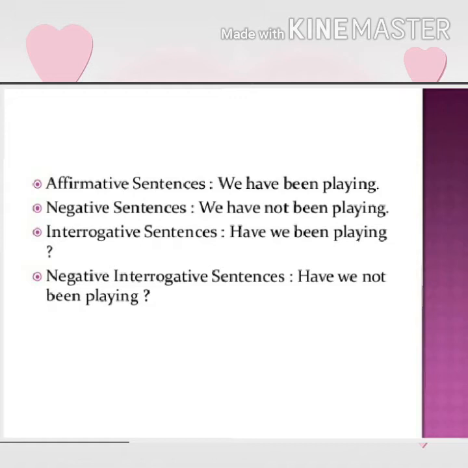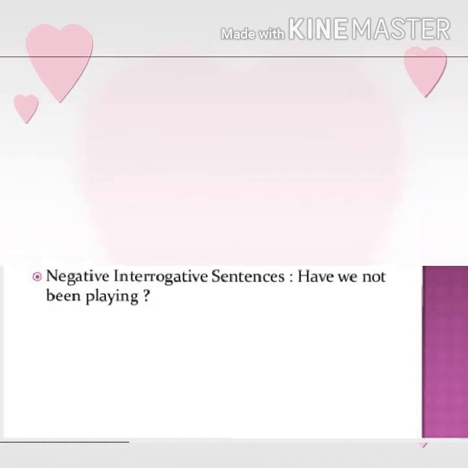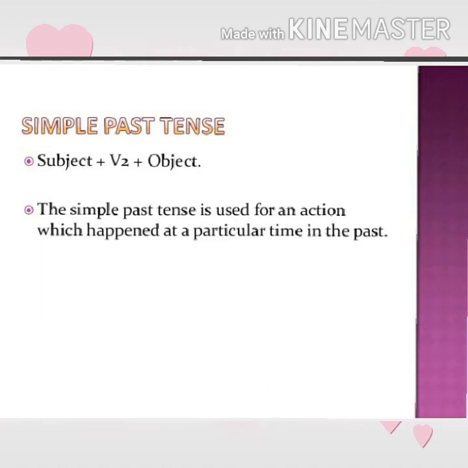These are the examples of present perfect continuous tense. And now let's come to our next tense, simple past tense. Here the structure is given. We have to use subject plus second form of the main verb plus object to frame a simple past tense. Simple past tense is used for an action which happened at a particular time in the past.